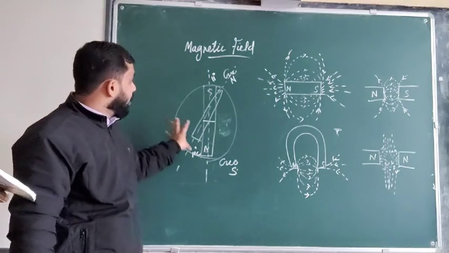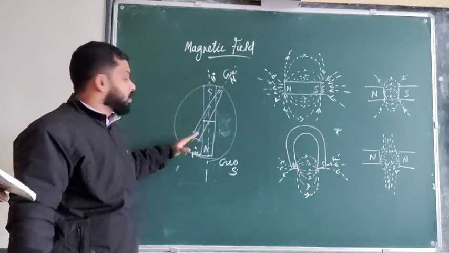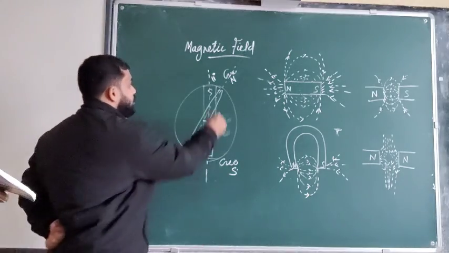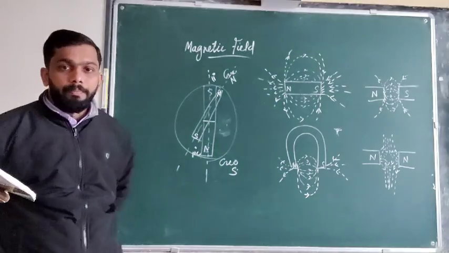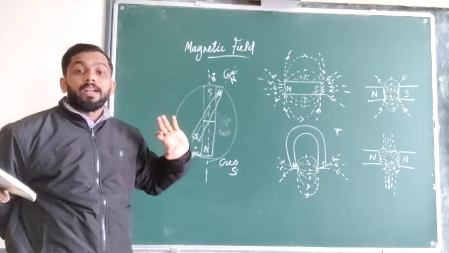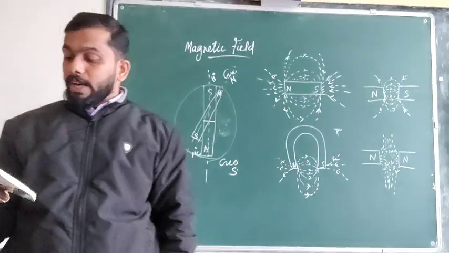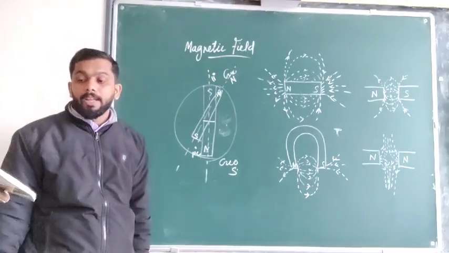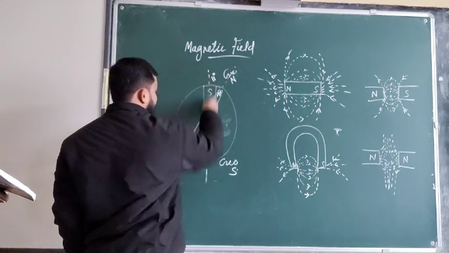Now imagine, when we freely suspend a magnet, it will be like this. This will be the north pole and this will be the south pole, because only opposite poles attract and similar poles repel. So the difference between the geographical axis and the magnetic axis is around 11 degrees. This is the geographical axis, this is the magnetic axis.